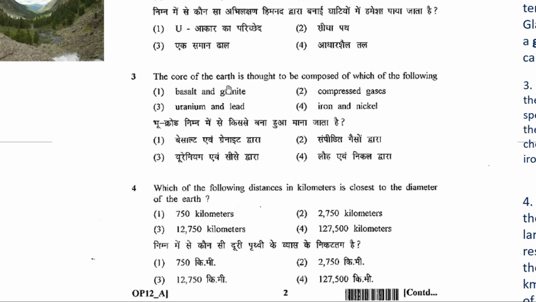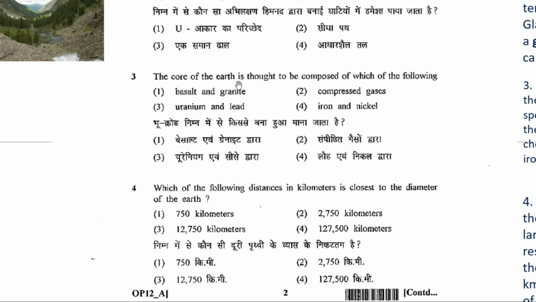Okay. So, we have to see about the core of the earth and the composition of the core. We know that our earth is divided into several layers, that is your crust, your mantle and your core. Your core is inner core and outer core, and your mantle is also lower mantle and upper mantle. But here we just have to tell about the composition of your core.